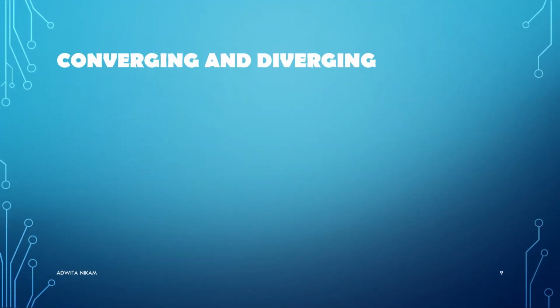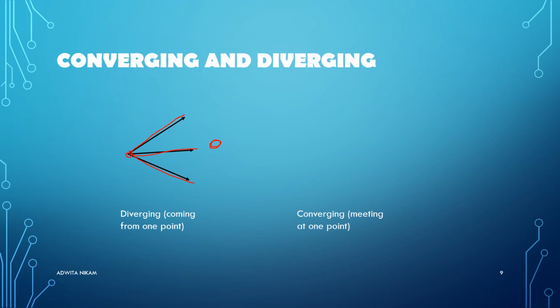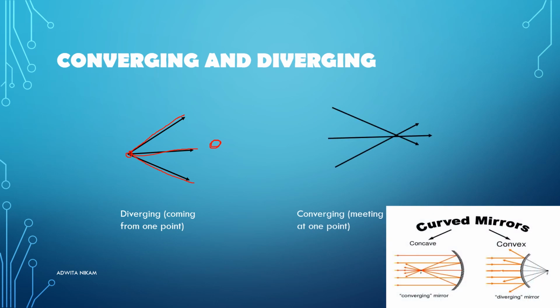Converging and diverging. This is the most important point when we obtain images from the mirror. This is diverging, or coming from one point. So here it's the point and the rays are coming from it and are diverging, which means they don't meet anywhere when they go ahead. But here we see these are converging, means these lines are meeting at one point here.